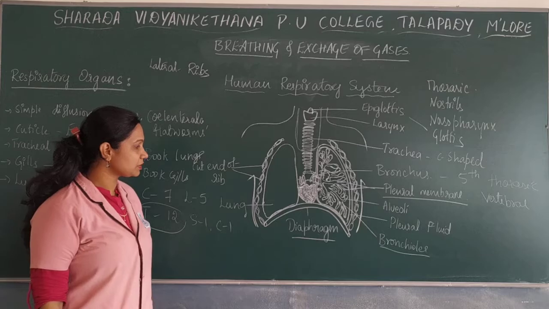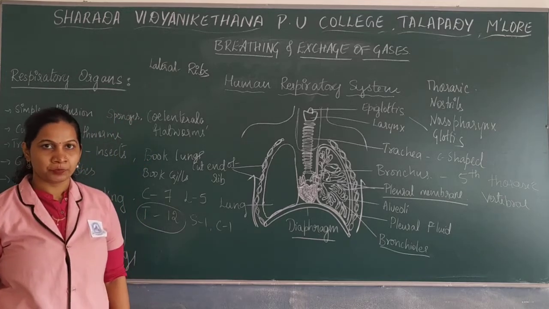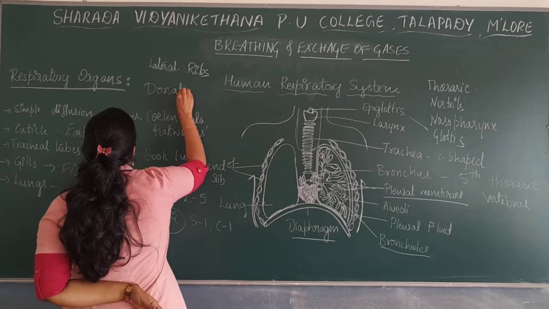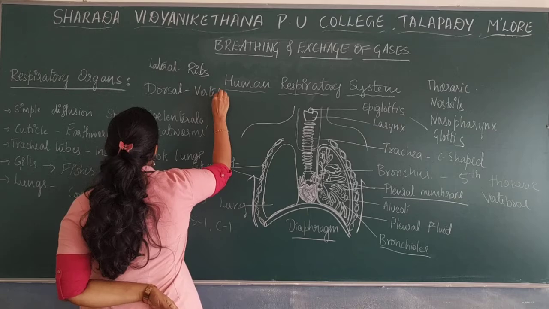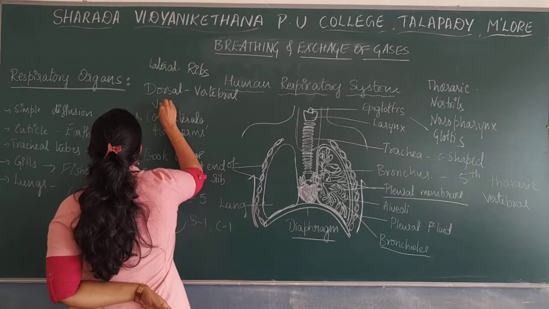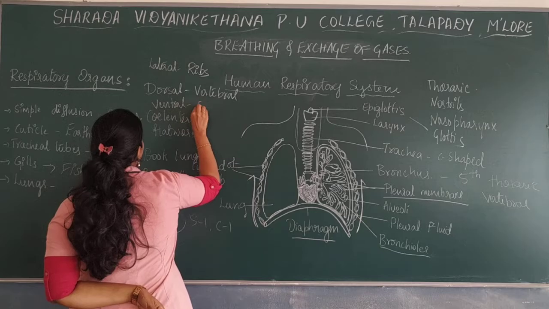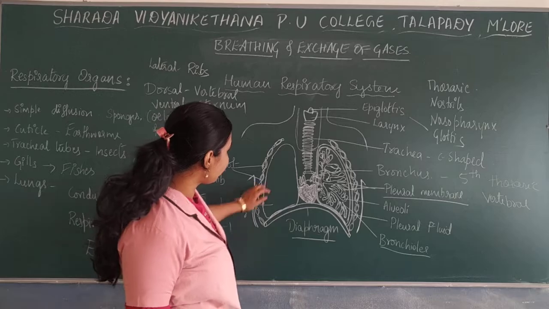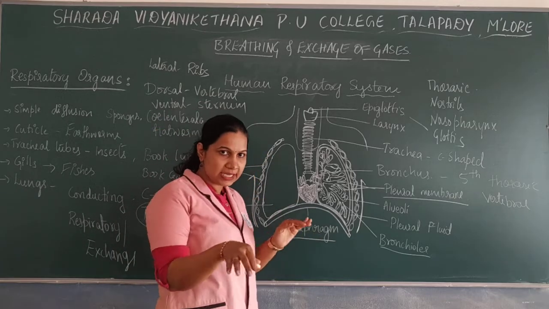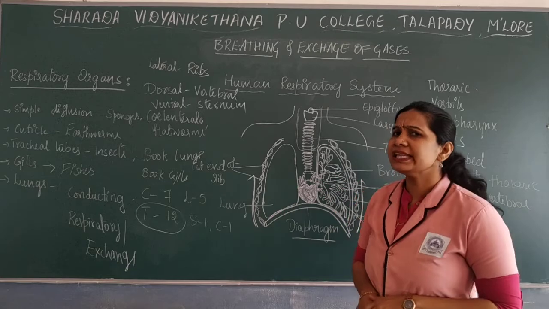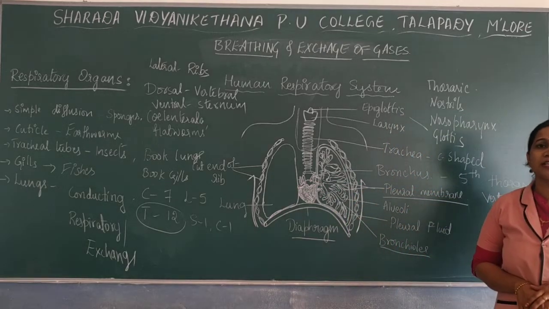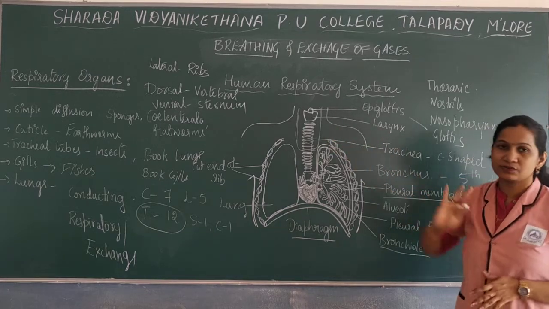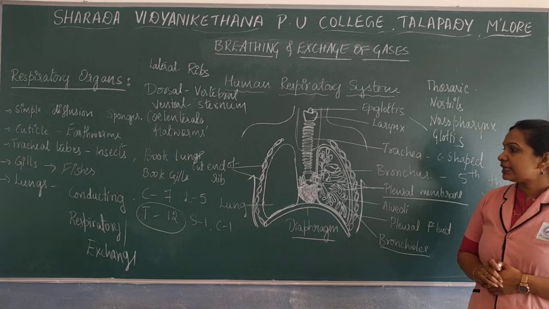On the dorsal side there is a vertebral column. On the ventral side there is a sternum. On the lateral side there is a presence of ribs, you can see here, and on the lower side there is a diaphragm. All these are very important in the process of respiration, in the process of breathing. Ultimately there will be change in all these structures also.